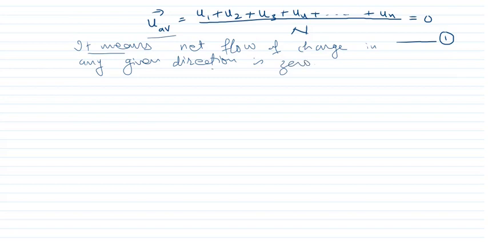Clear? 0 means there is no net flow. No net flow means current is equal to 0. So therefore this is the situation before the application.